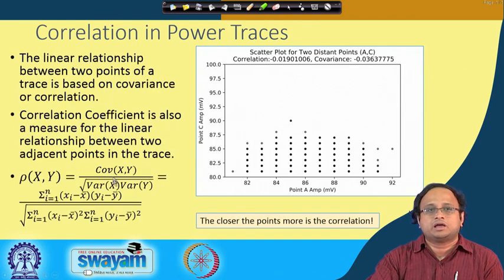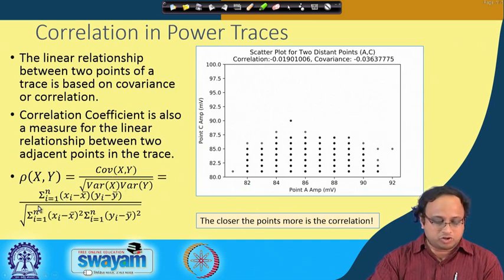Likewise, you can also calculate the correlation coefficient, which measures the linear relationship between two adjacent points in the trace, like covariance. Typically, the correlation can be found by this formula, which is the covariance of x comma y divided by the square root of variance x and variance y.